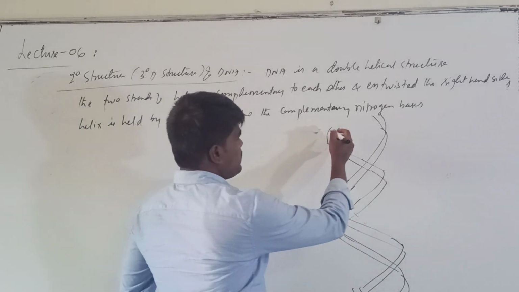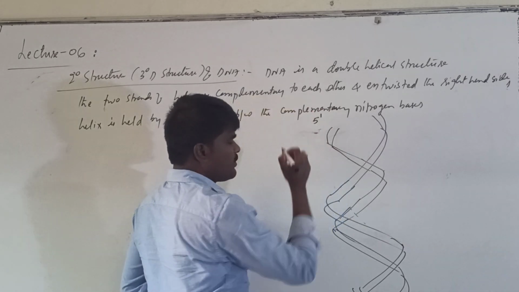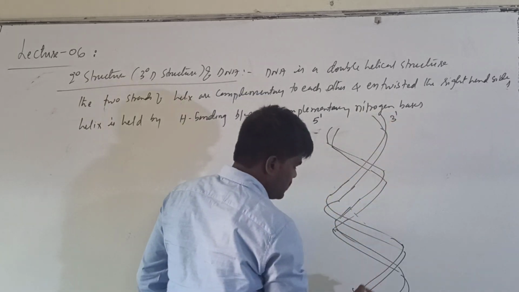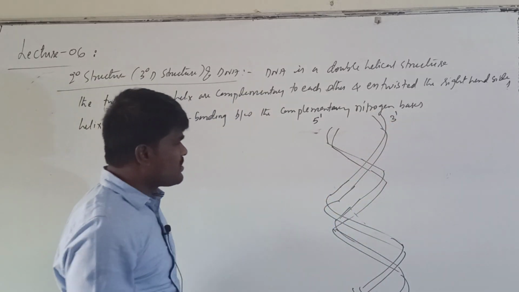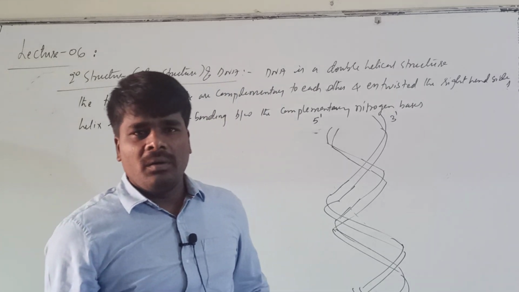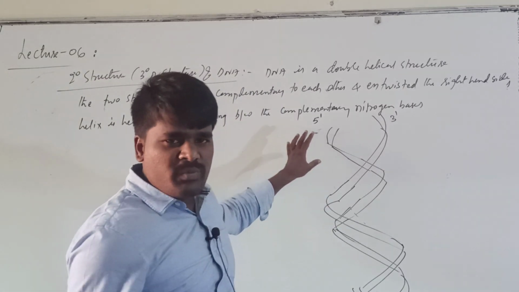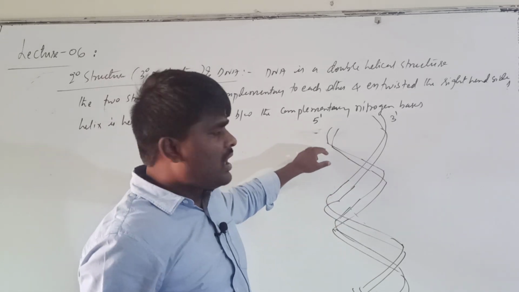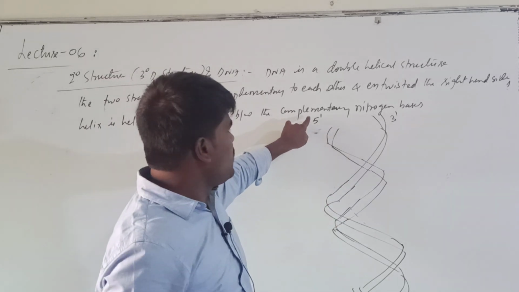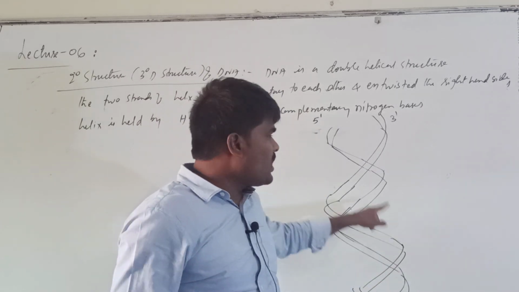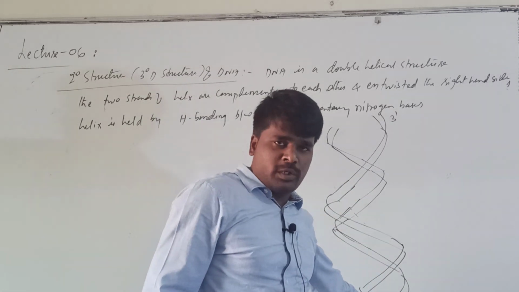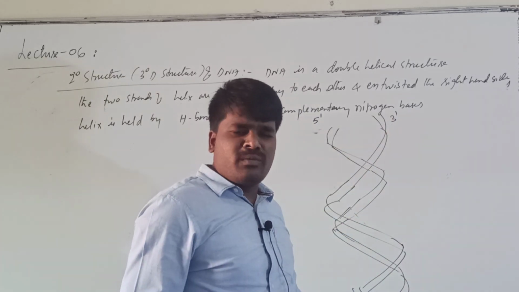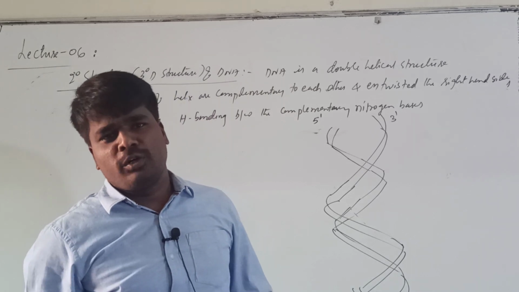If one strand is from 5' to 3' end, the other strand will be from 3' to 5' end. What do this 3' and 5' represent? This is how the linkage takes place between the nitrogen bases. This particular strand contains elongation of the polynucleotide chain from the 5' end to the 3' end, from the 5th carbon of the pentose sugar to the 3rd carbon of the pentose sugar. In the other it is from the 3rd carbon to the 5th carbon of the pentose sugar. This is based on the numbering in the pentose sugars.